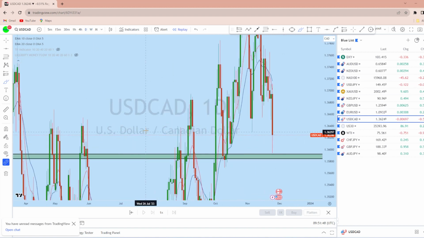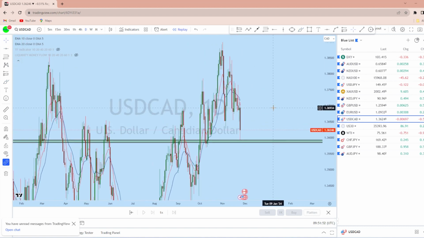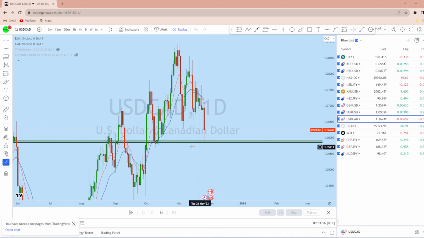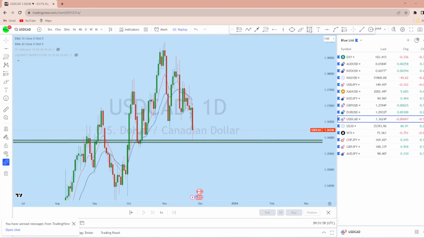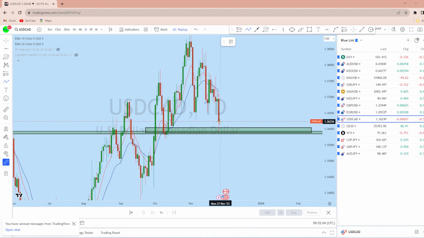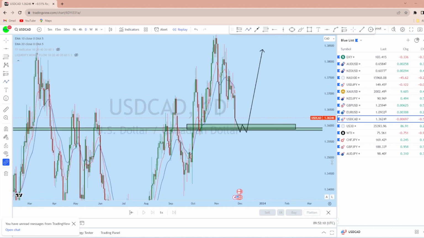Now looking at the daily time frame on dollar CAD, we can see that from the daily perspective, this is the daily bearish momentum on dollar CAD. The price has reached that significant liquidity zone. What we can expect on dollar CAD is for the price to come down to retest this level and then go back up to create a new higher high.